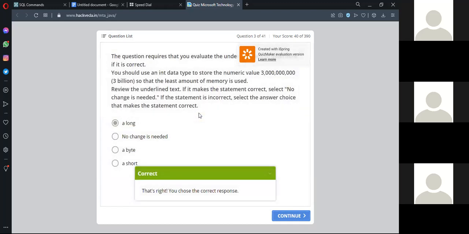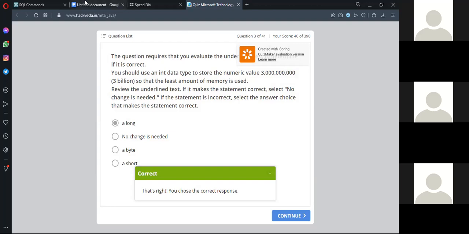Okay, I will check into those questions. Might be while programming we missed selecting some option. Okay, I will look into this. But the option that you have selected, that is correct.